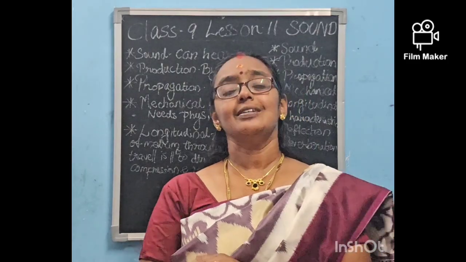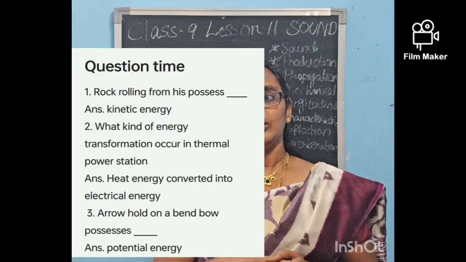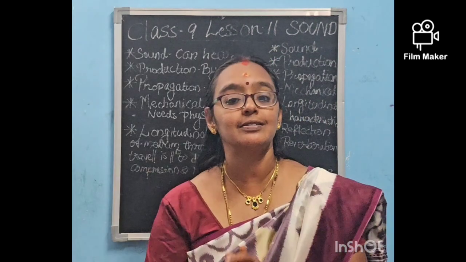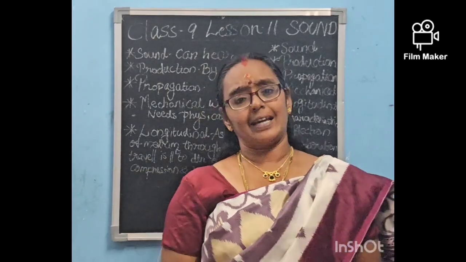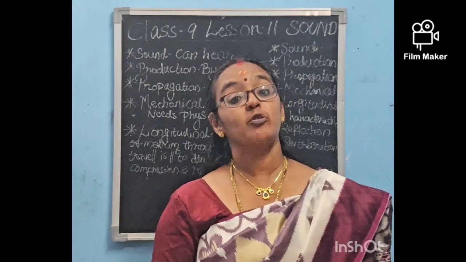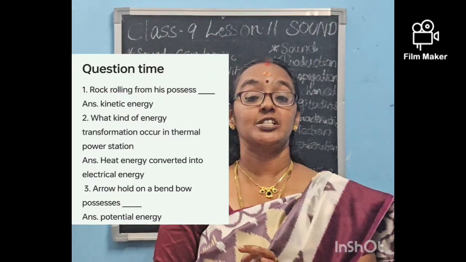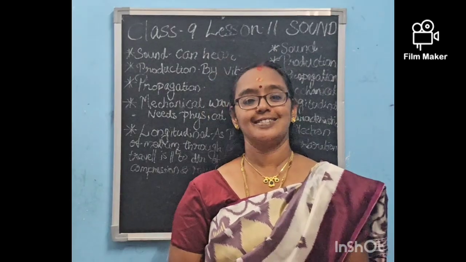The first question was, the rock rolling from the hill possesses which kind of energy? The rock which has started to roll and now it's rolling down. Which kind of energy does it possess? It possesses kinetic energy. Then, second question, what kind of energy transformation is occurring in a thermal power station? Thermal power station is the one which converts heat energy into electrical energy. So, this is the answer.